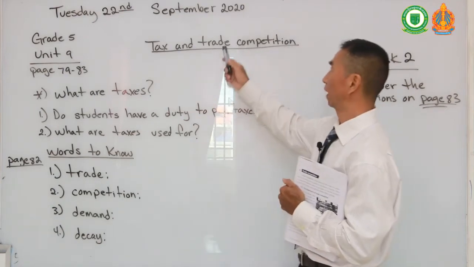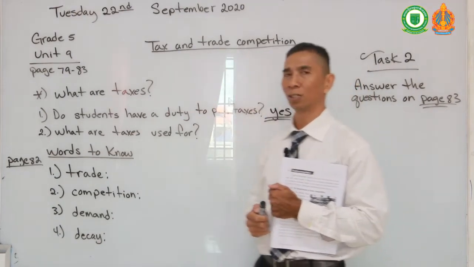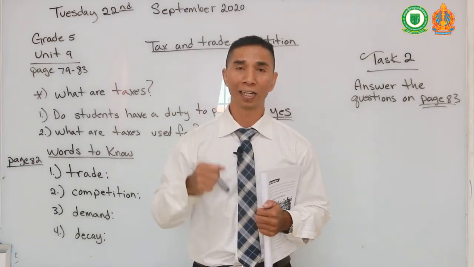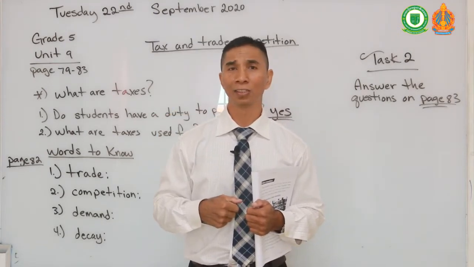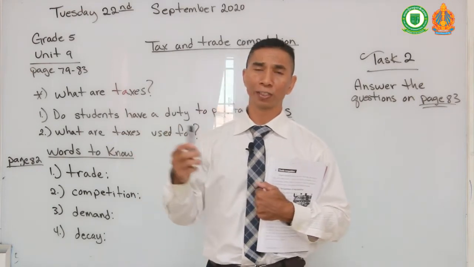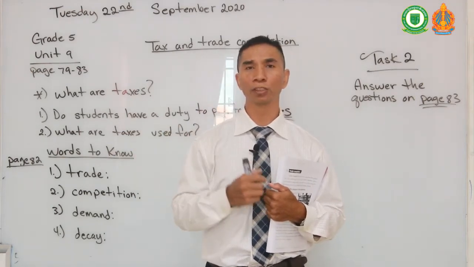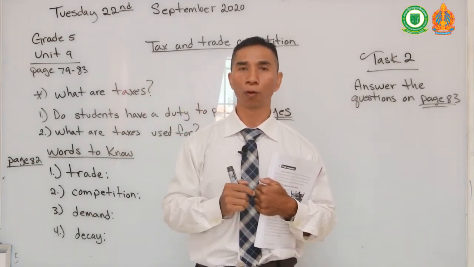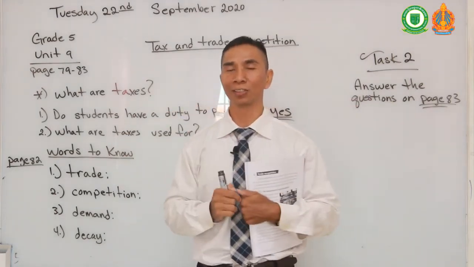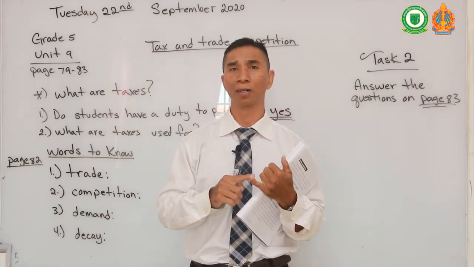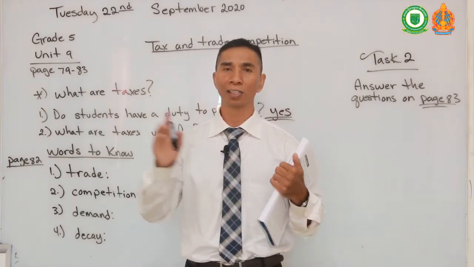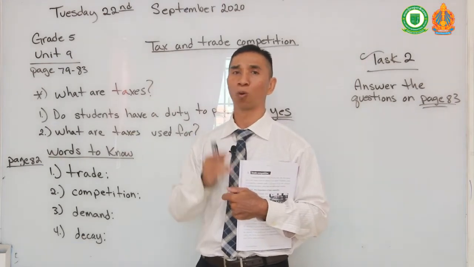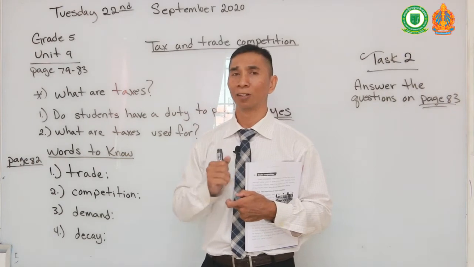In this video we will talk about trade competitions. So what is trade competition? Do you see any trade competition here in Cambodia? Yes? No? When you go on the street, do you see, for example, a phone shop? One phone shop, but next to it, there are probably 4 or 5 other phone shops connected to it, right? There are Oppo phone shops, Huawei and Samsung. There are a lot of different phone shops on the same street and on the same road. Why is that? You might ask.